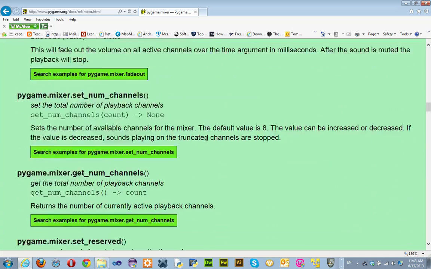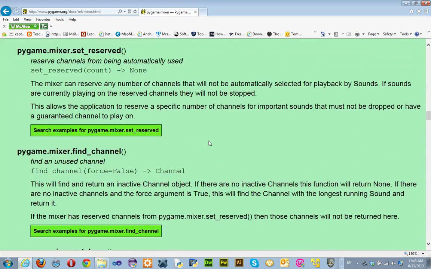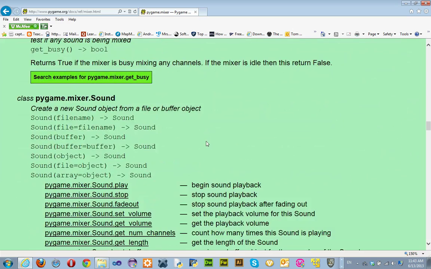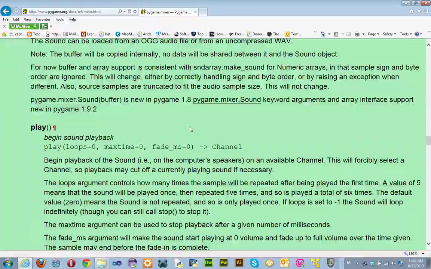You can fade out. There's all kinds of little built-in functionality that you have with the mixer control for Pygame, right? And it's all built in here. And here's the sound object that we talked about before, right? So I wanted to create a new sound object with the file name and so on, and it gives you examples on how to do this. Here's the play. The play method actually starts the sound, and if you notice, loops is equal to 0 is the default. Max time is equal to 0. Fade in milliseconds is equal to 0, and so on. These are all presets that are included in the play method constructor, right?